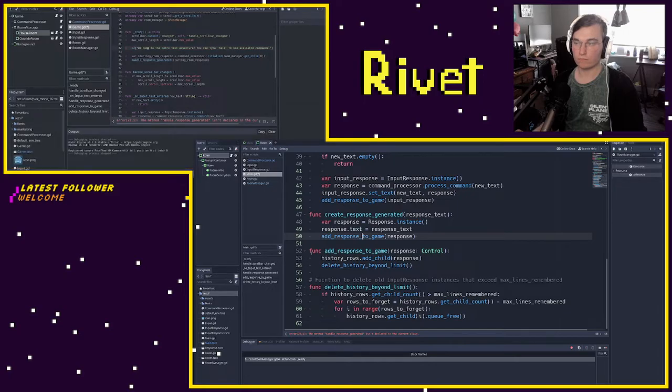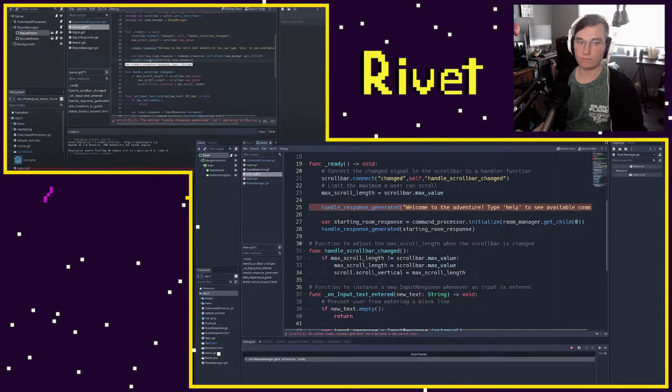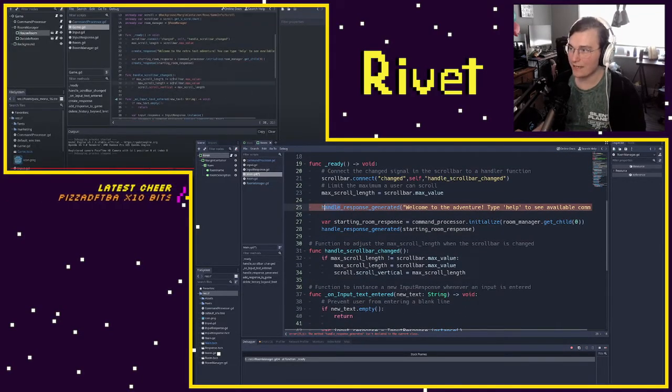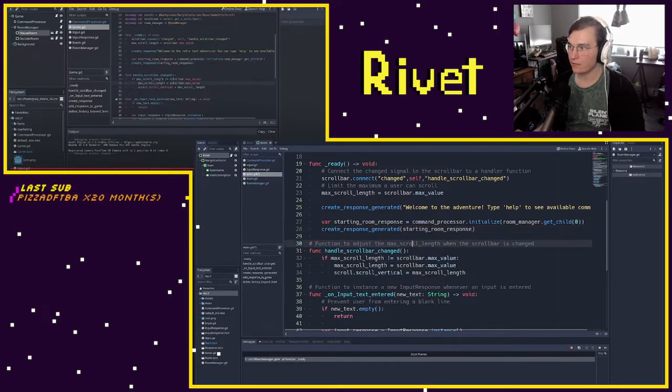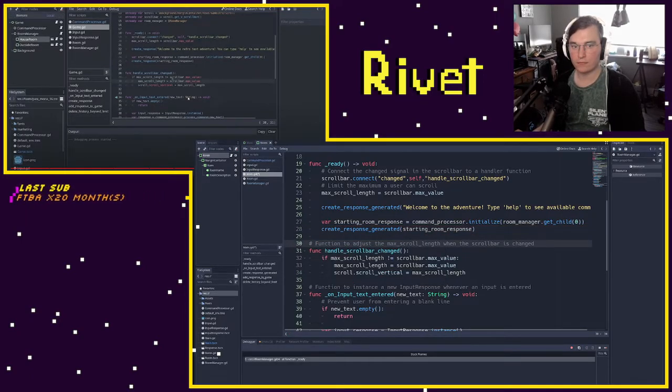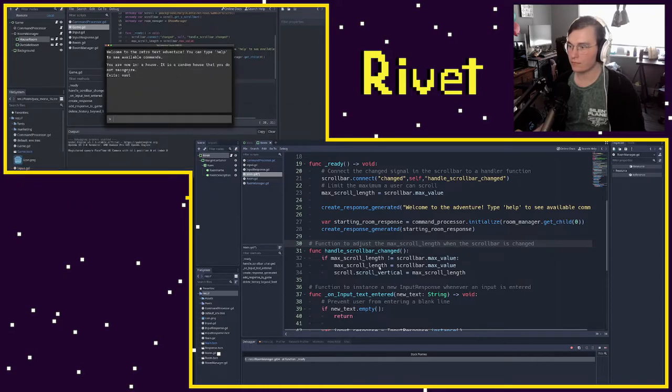And so now we have create response. We can come up here and say create response. I hate that it doesn't change that dynamically when you change it in one place. And now when we play our game, we'll see our initial welcome text and our initial starting room text.